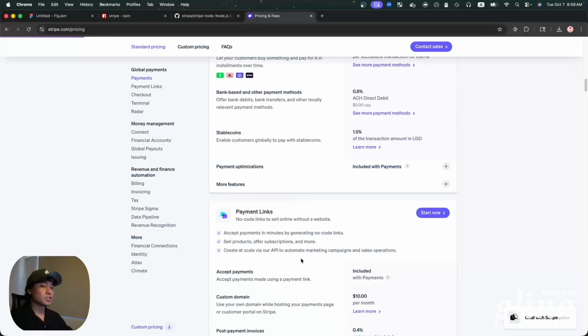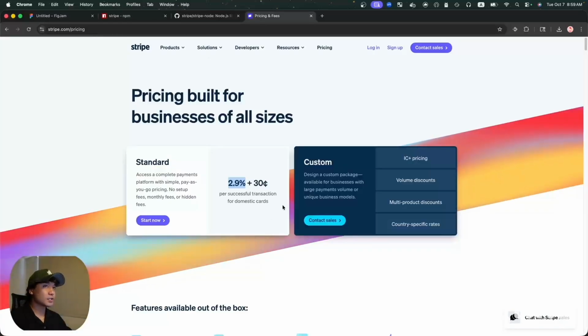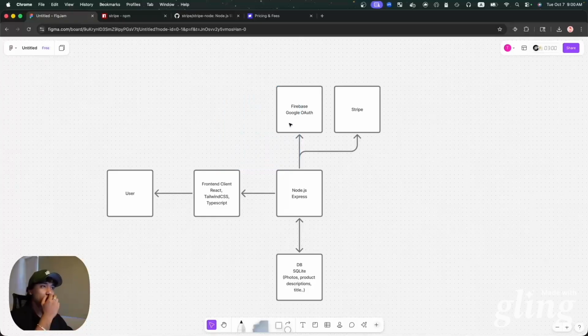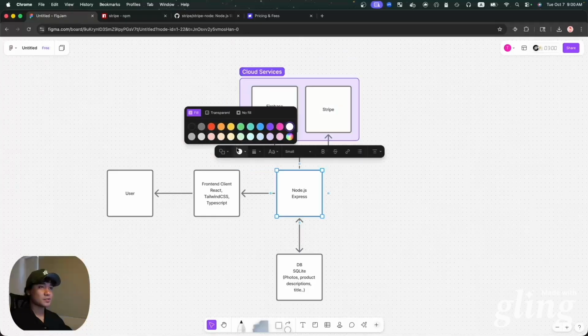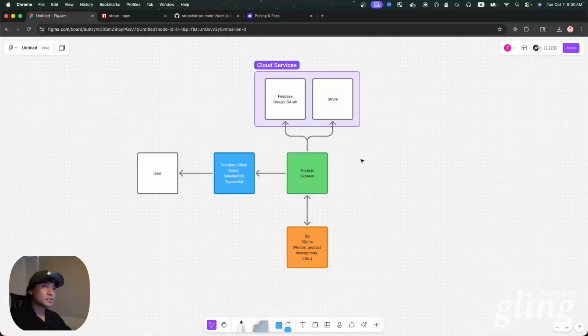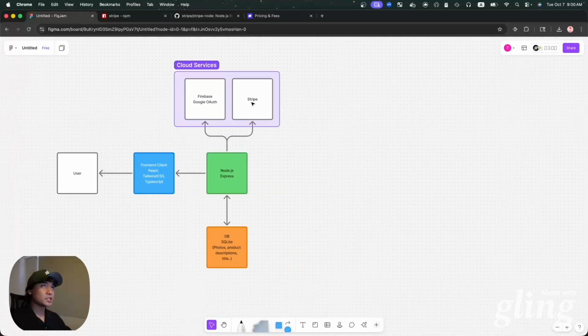There are probably other platforms that you could use that I'm not aware of. Maybe we can do a quick search on ChatGPT, but this is what I would probably start with for collecting payments from an e-commerce website. So we're probably going to use just these two. Maybe let's do some coloring here just to make everything look a little bit nicer. Let's see what else. I think that's pretty much it.